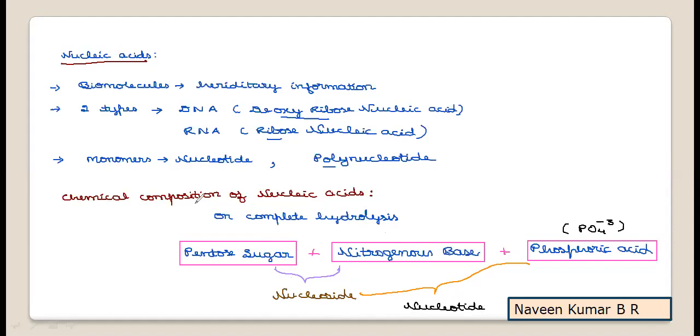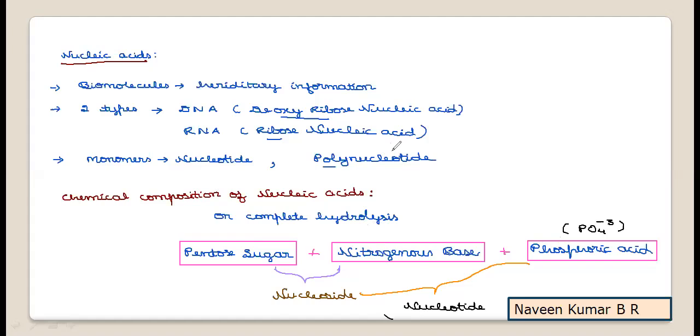If we take the major composition of any nucleic acid, nucleotides will be the monomer of nucleic acid. If you take complete DNA or RNA and subject it to complete hydrolysis, they yield three types of components, that is pentose sugar, nitrogenous bases, and the phosphate moiety. All these three together form a nucleotide as a repeating monomer unit of any polynucleotide chain.